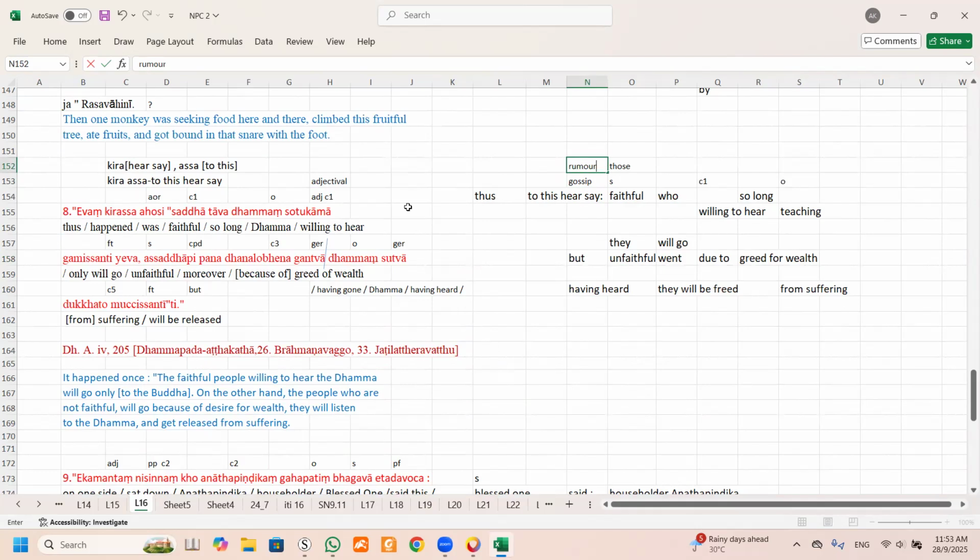Okay, now look here. Can you see there are two "et"? This "et" means the end of a sentence. So this "et" should mean there is an open quotation. All right.